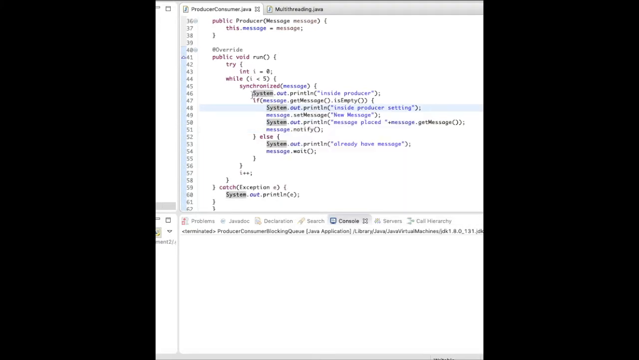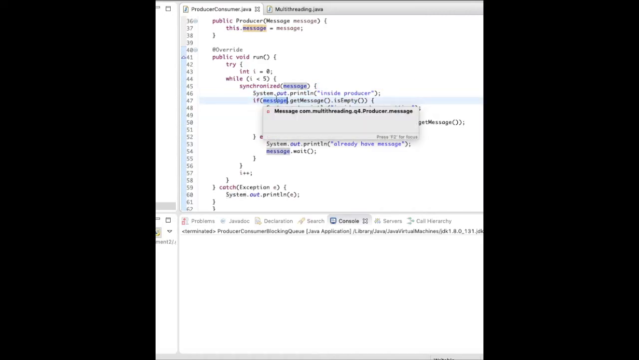So here I am just printing inside the producer, and I'm checking. Now the producer has to produce the message, like put some new message, but only if the message is empty.